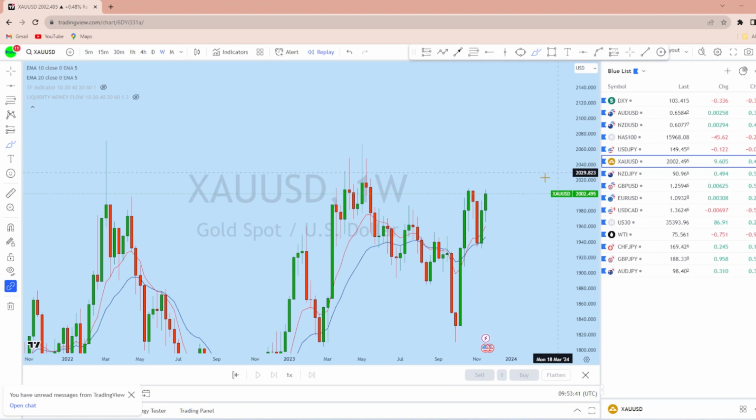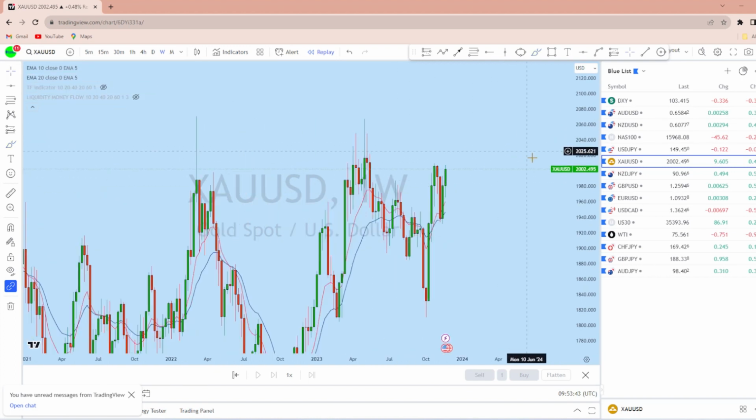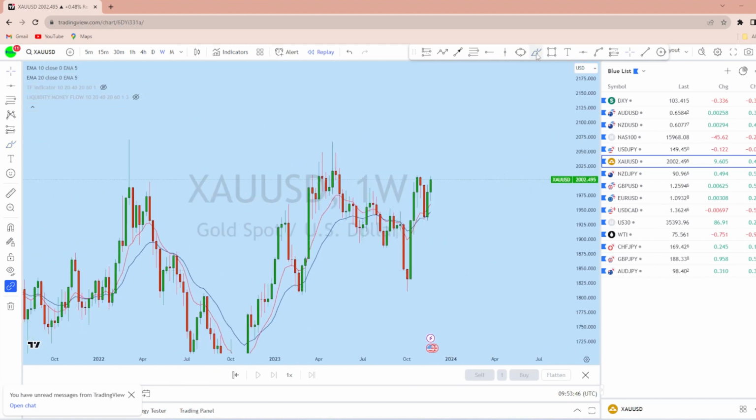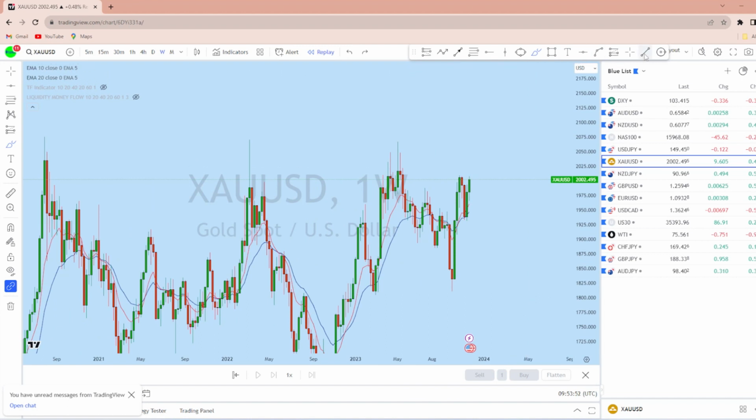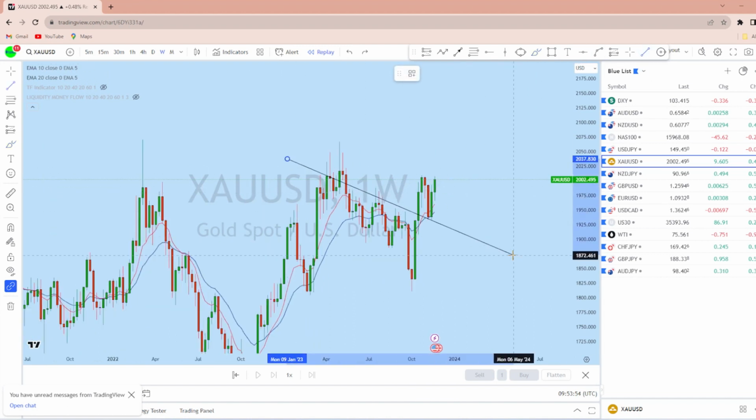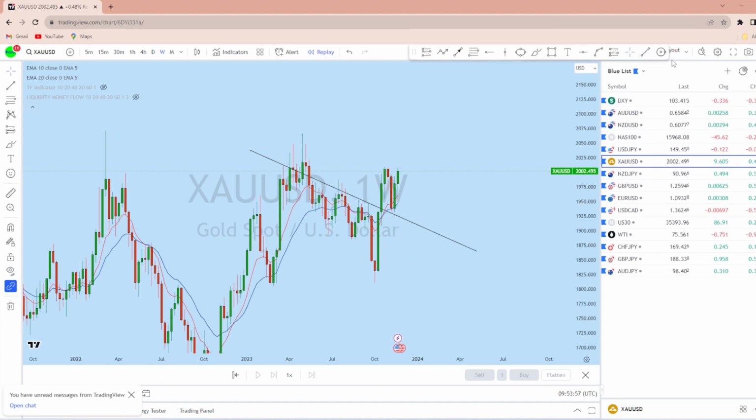Now looking at the weekly perspective on gold, we can see that from the weekly time frame there is a huge bullish impulse followed by a pullback and retest of this level. Now if you look at this level here on gold, we can see that in that zone there is a bull flag.